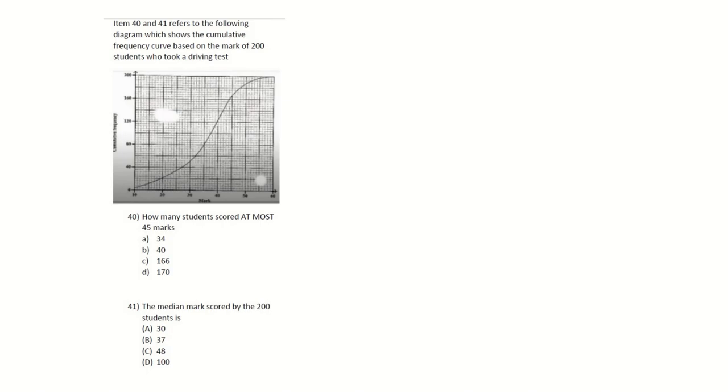Right? Items 40 and 41 refer to the following diagram, which shows a cumulative frequency curve based on the marks of 200 students who took a driving test. How many students scored at most 45 marks? For at most, they're scoring 45, right? So that's 45 or less. So we're looking at 45, all right?